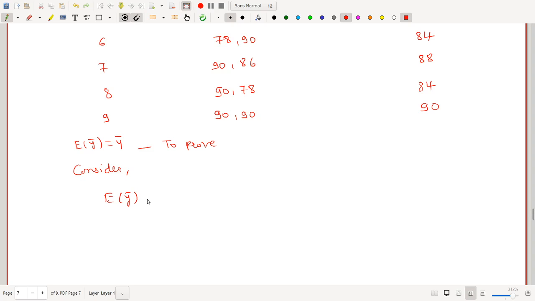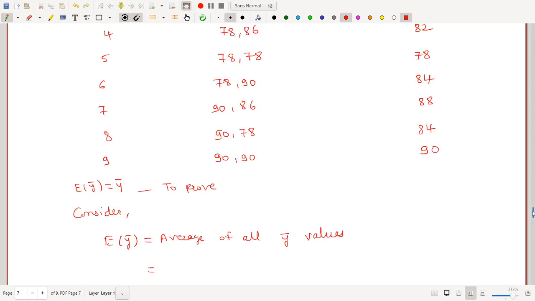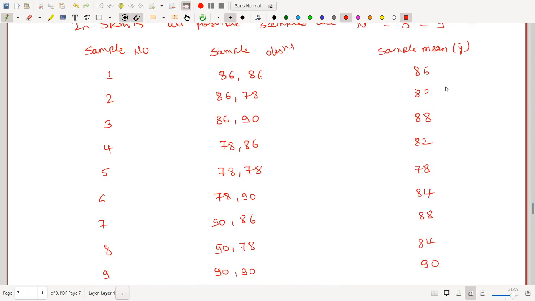What is expectation? Expectation means the average of all y bar values, and y bar means sample means. So we have to take the average of all these sample means.